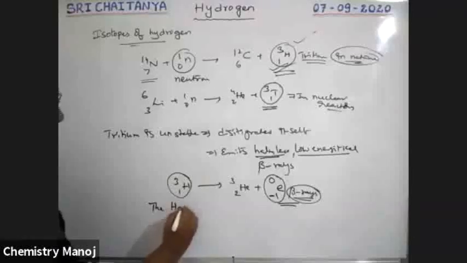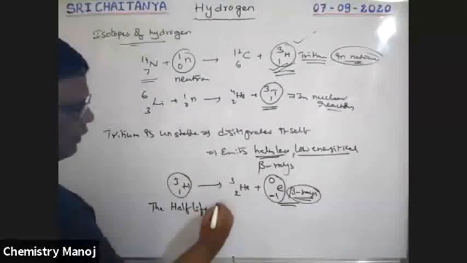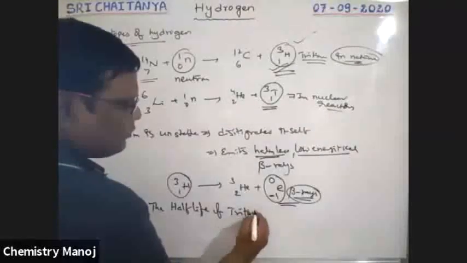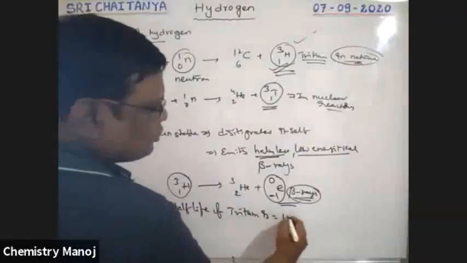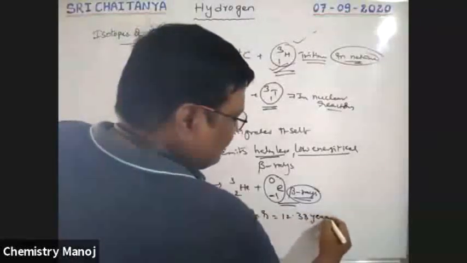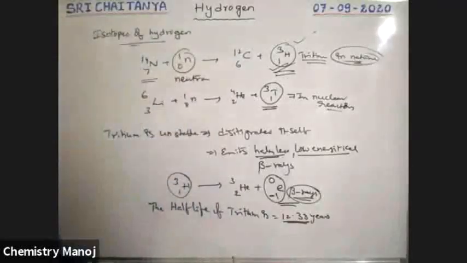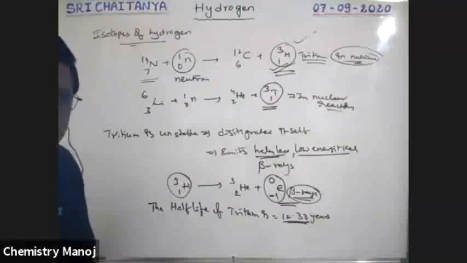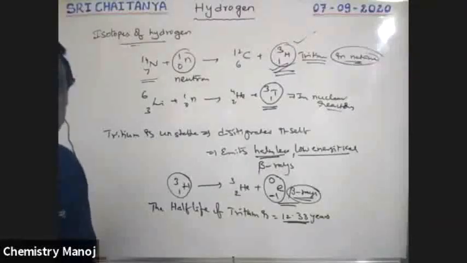The half-life of tritium is 12.33 years. What is this half-life, sir? That is the time required to disintegrate half of its original value.